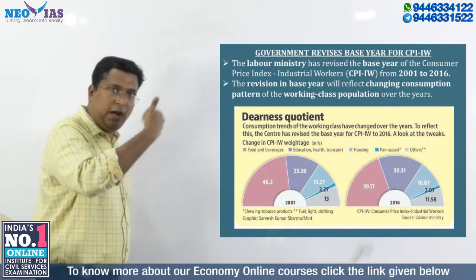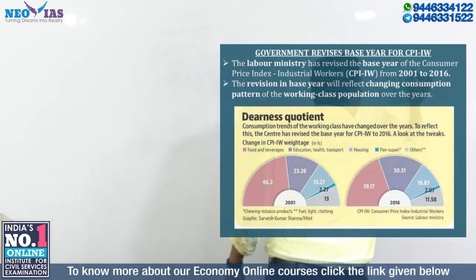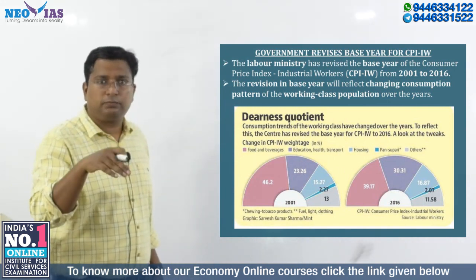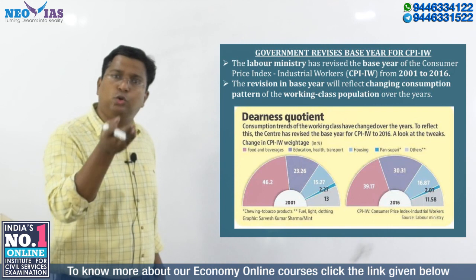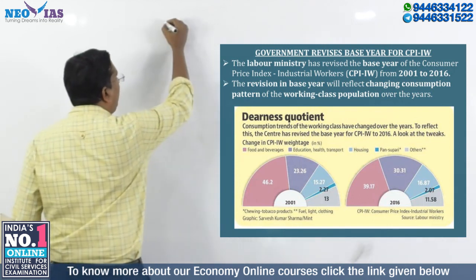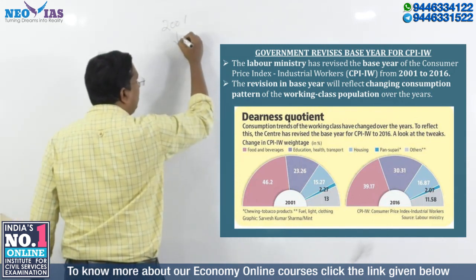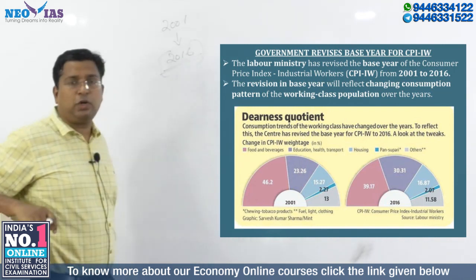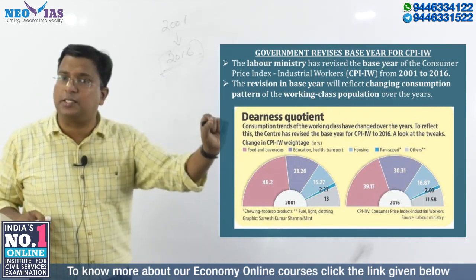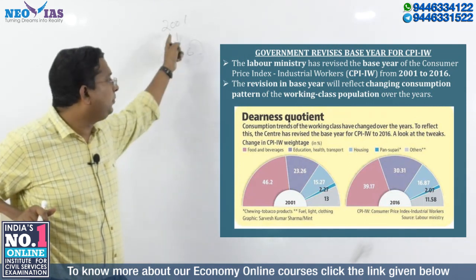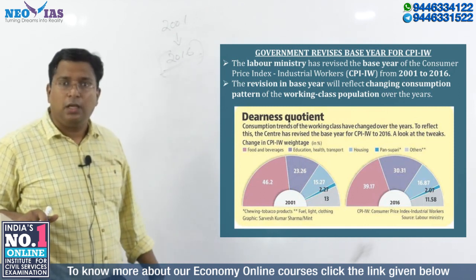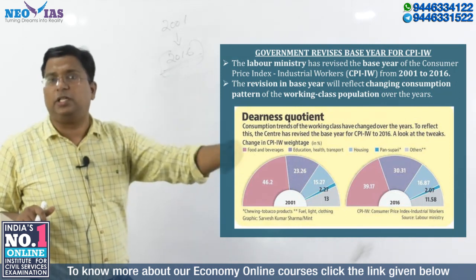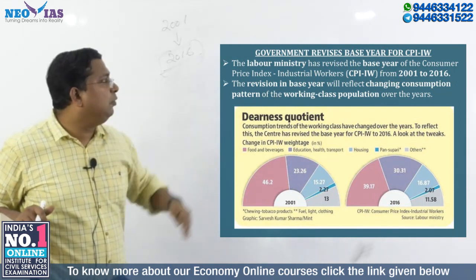In the earlier index, so this is very important, this can be a potential question. The earlier base year was 2001. Now from the 2001 base year, it was revised to the year 2016. So note down: the new base year for the consumer price index for industrial workers is 2016, and the earlier base year is 2001. The Ministry of Labour, which is in charge of this particular index, or the Labour Bureau, which comes under the Ministry of Labour, has revised it.